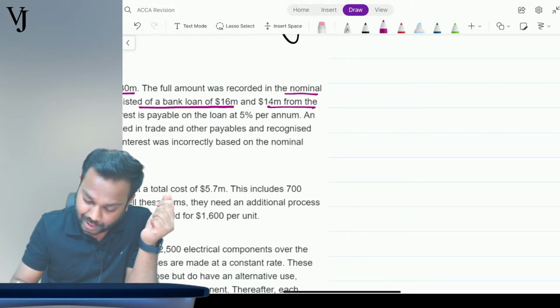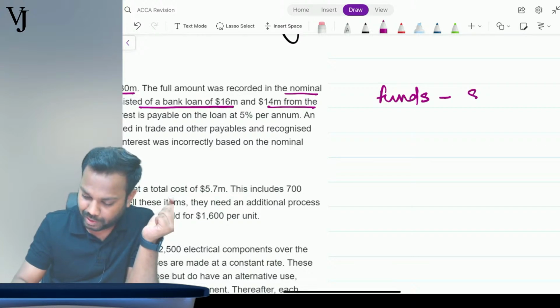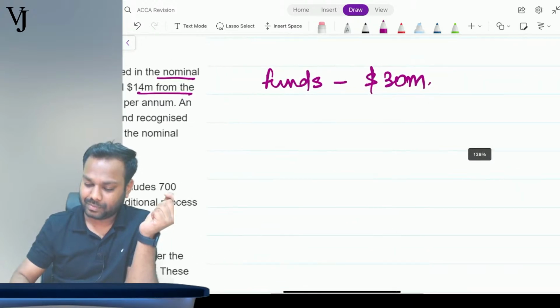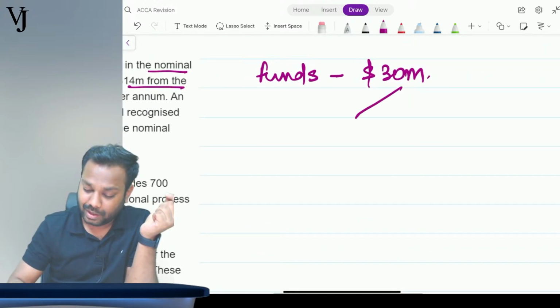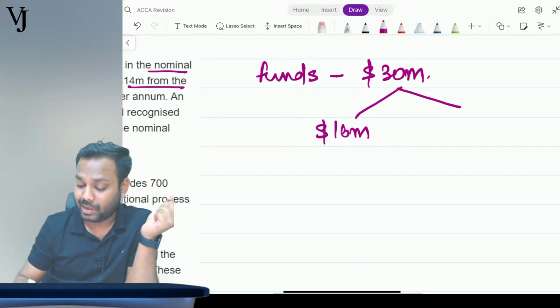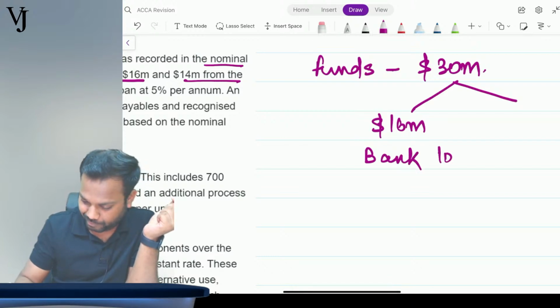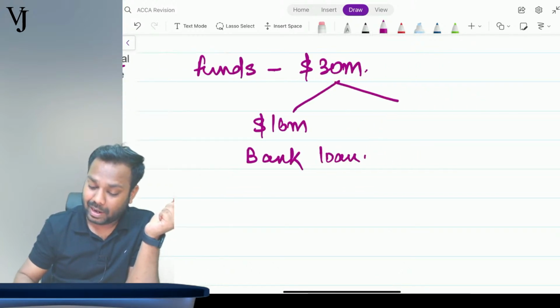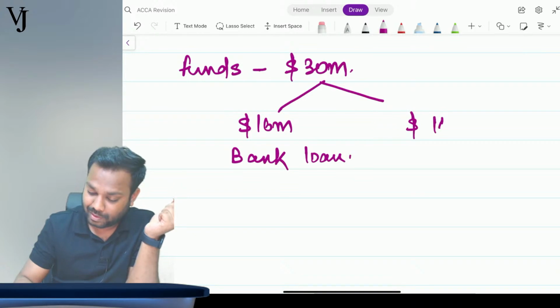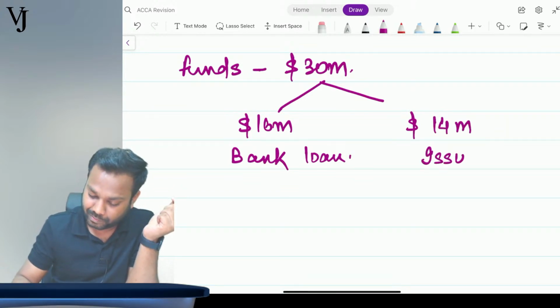So I have raised funds of $30 million. $16 million is through a bank loan, and $14 million is through the issue of equity shares.